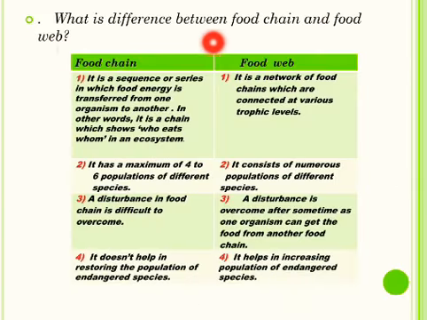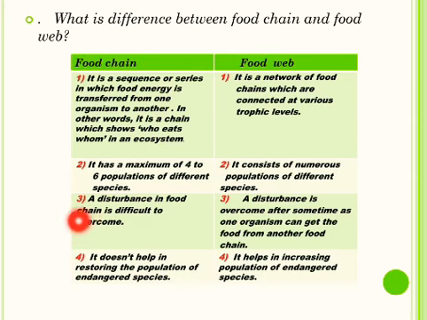Now see what is the difference between food chain and food web. Food chain, it is the sequence or series in which food energy is transferred from one organism to another. In other words, it is a chain which shows who eats whom in an ecosystem. What is food web? It is a network of food chains which are connected at various trophic levels. Second, it has a maximum of 4 to 6 populations of different species, whereas food web consists of numerous populations of different species.